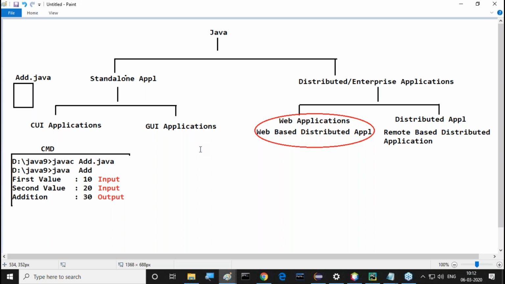On the basis of this character user interface, if you prepare any Java application, then that Java application is called a CUI application, meaning character user interface application. That's it. This is the meaning of CUI.